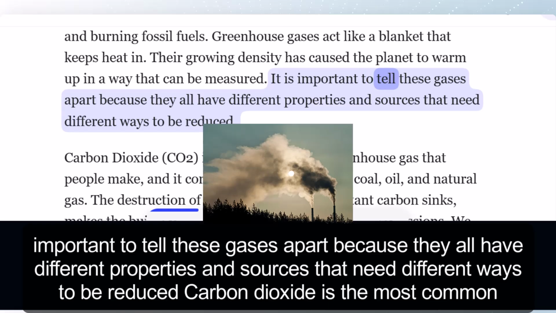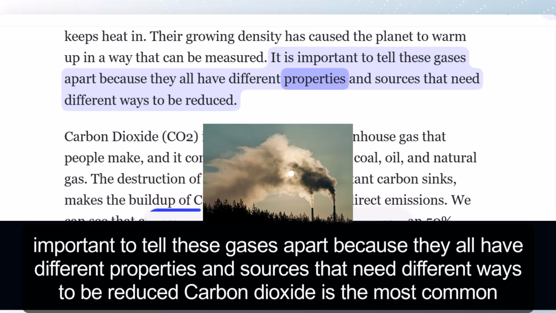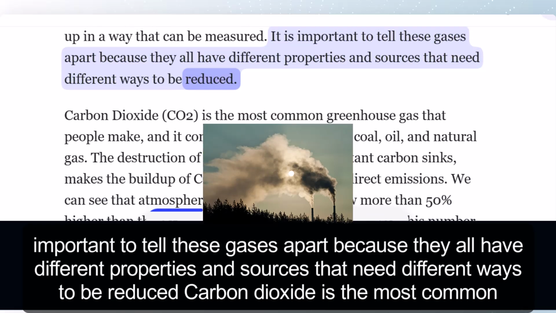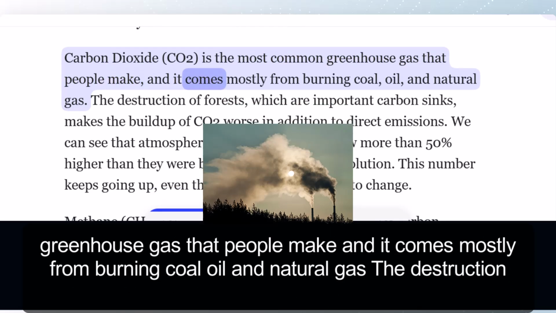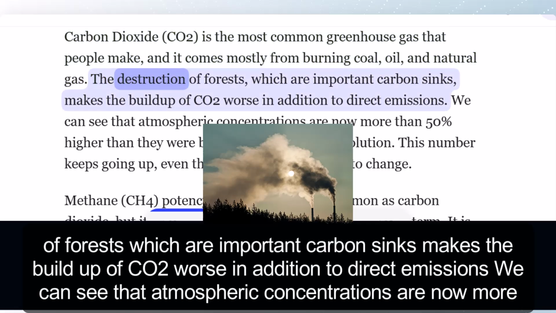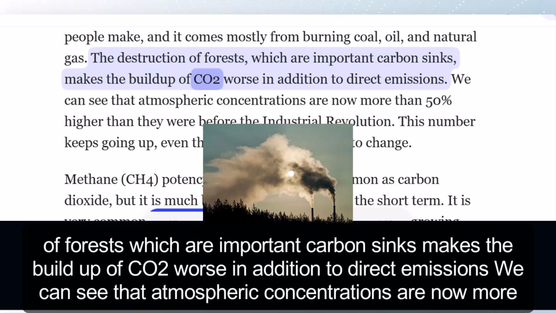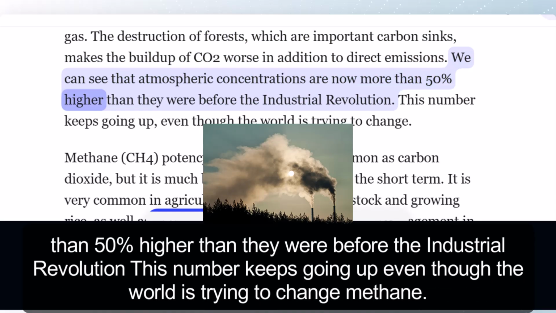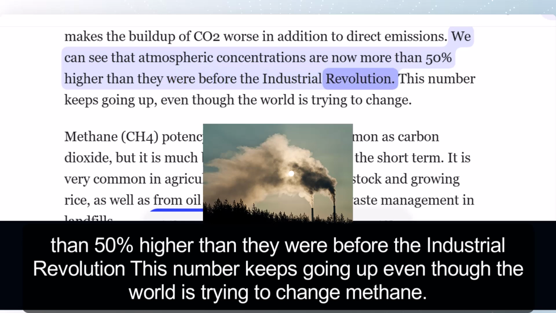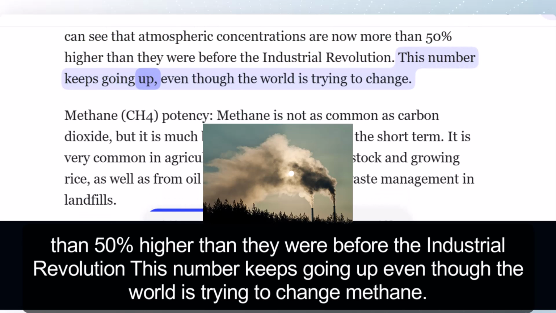It is important to tell these gases apart because they all have different properties and sources that need different ways to be reduced. Carbon dioxide is the most common greenhouse gas that people make, and it comes mostly from burning coal, oil, and natural gas. The destruction of forests, which are important carbon sinks, makes the buildup of CO2 worse in addition to direct emissions. We can see that atmospheric concentrations are now more than 50% higher than they were before the Industrial Revolution. This number keeps going up, even though the world is trying to change.